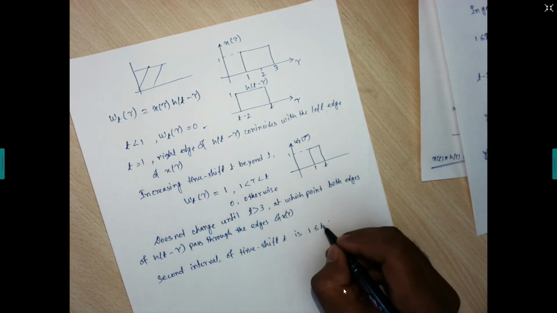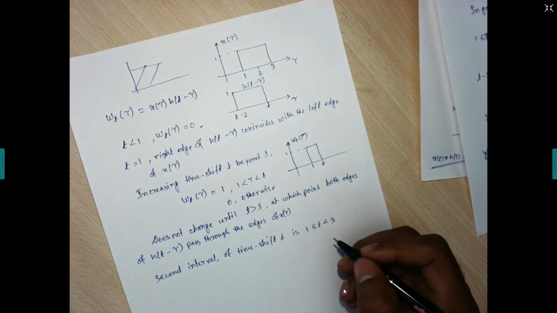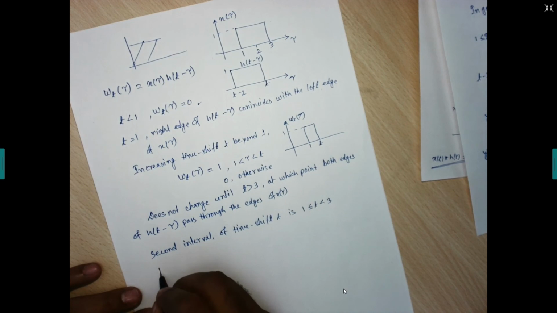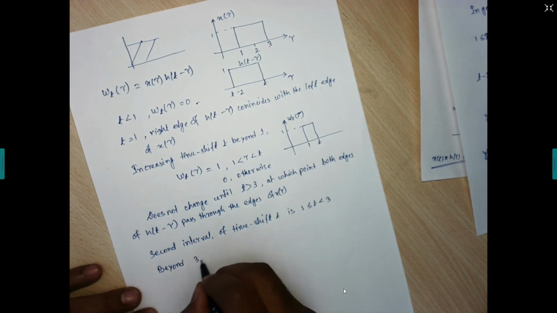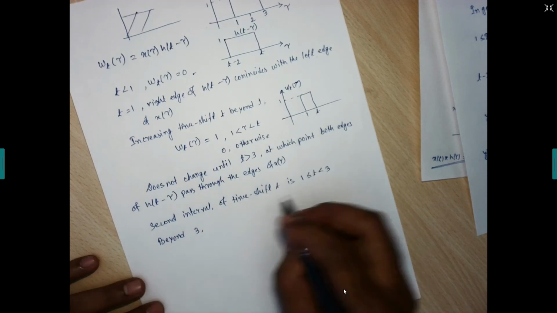It will be your 3. Now, as we increase the time shift beyond 3, what happens? If we go beyond 3, means the time shift beyond 3, so what can we write?